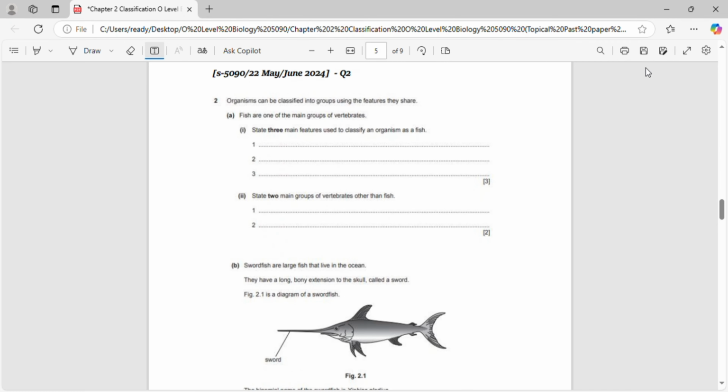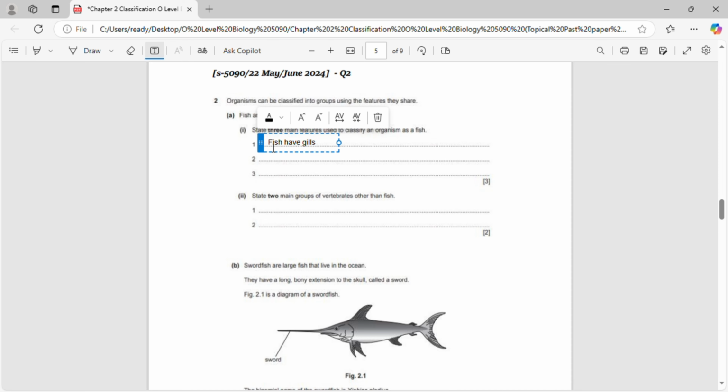Let's move on to the next question from another year. It mentions that organisms can be classified into groups based on shared features. In Part A, it states that fish are one of the primary groups of vertebrates. Your task is to list 3 key features used to classify an organism as a fish. That's simple.